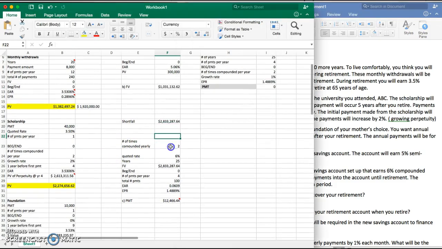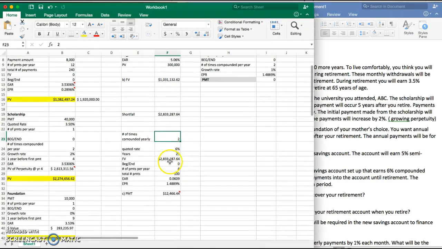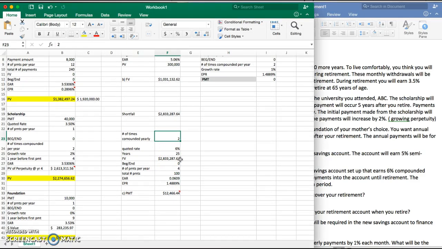So we're going to have an input section for our savings account. The number of times compounded yearly is 2 because it's semi-annually. The quarter rate is 6% given to us. The years is 25 years. We have 25 years to make up for that shortfall. The future value is the shortfall. The payments are going to be made at the end of the quarter. The number of payments per year is 4 because it's quarterly. The total number of payments is 100 because we have 25 years and we have 4 payments per year.